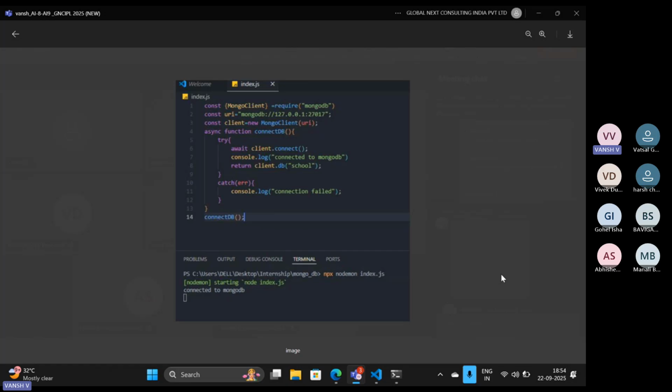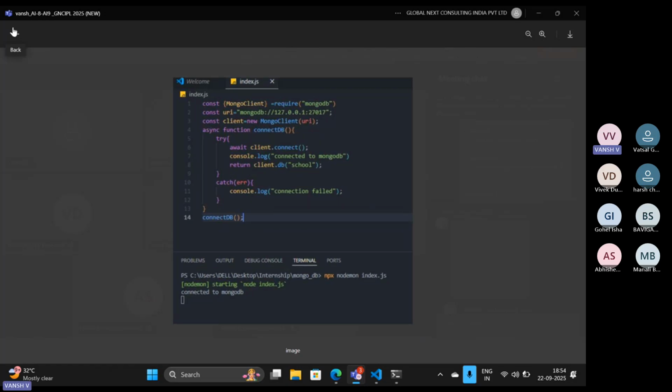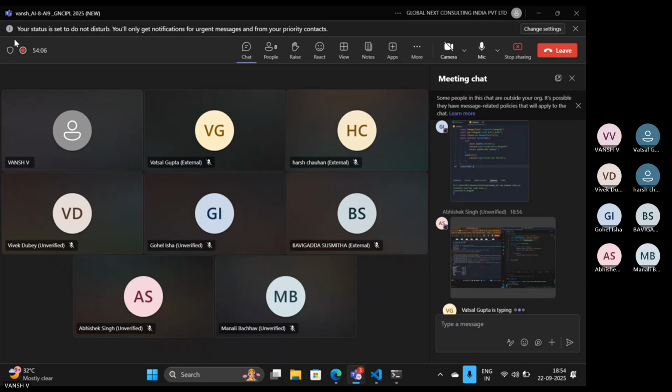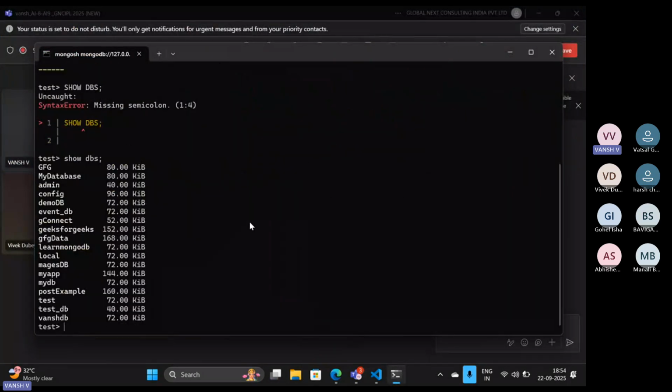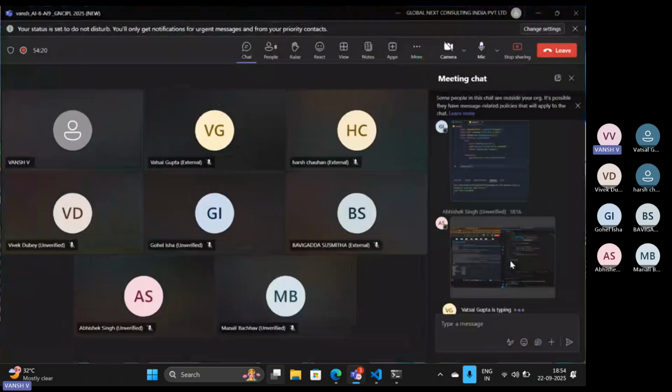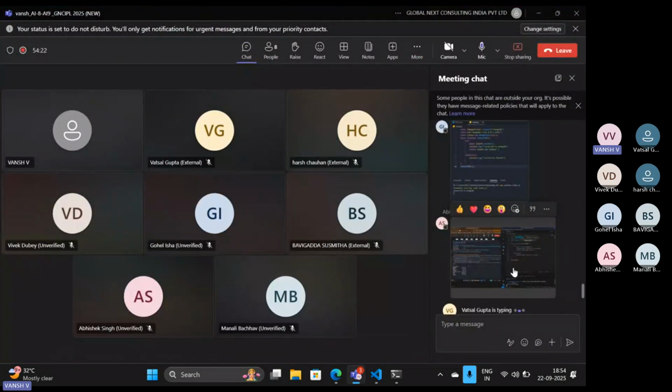Okay, good, Isha. Yes, I can see she is able to run it. Okay, and one more thing, guys, that before executing your command, you have to also start your server. Like this Mongo SH must be started. Okay, otherwise, I think it will throw the error because it will not fetch that particular URI from there.